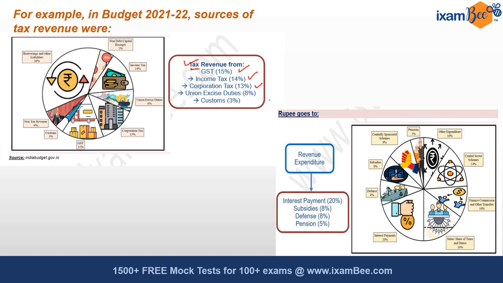Whereas on the expenditure side, the major expenditures are on the revenue account, with interest payments accounting for the largest share of about 20%.